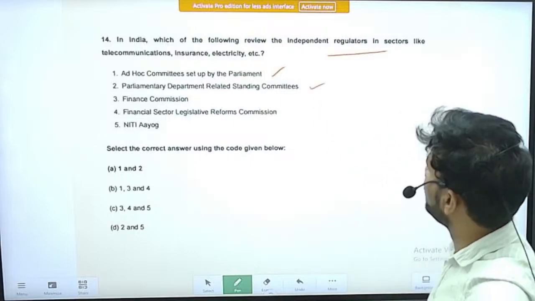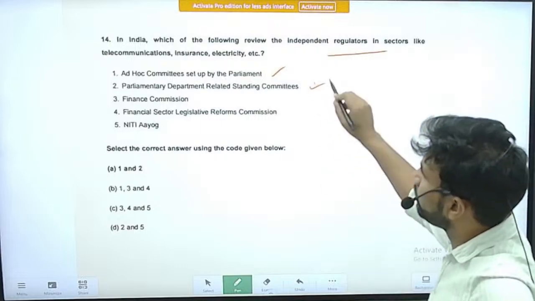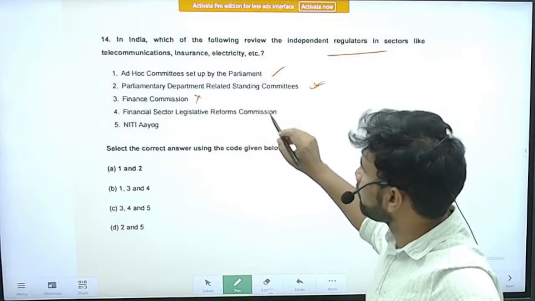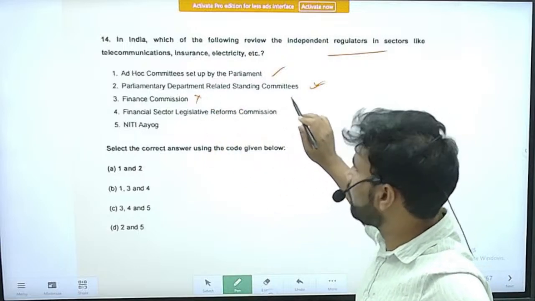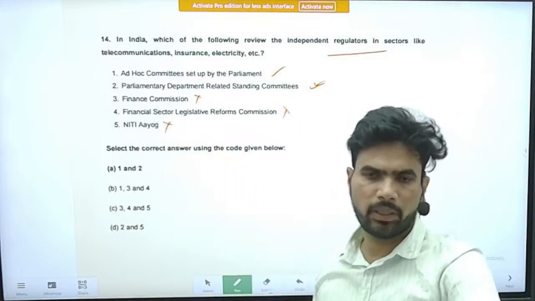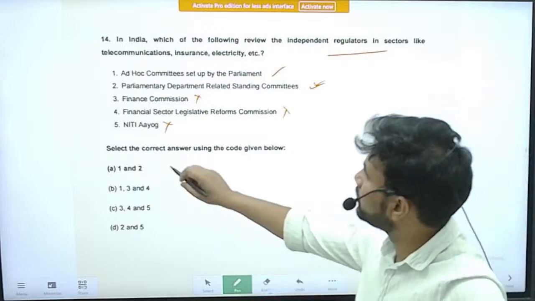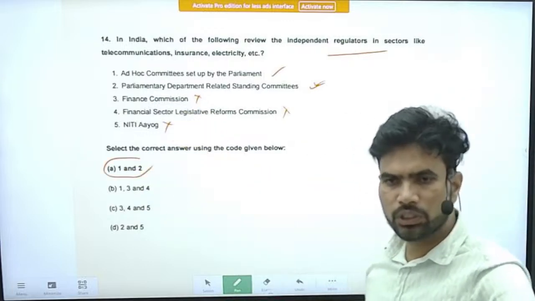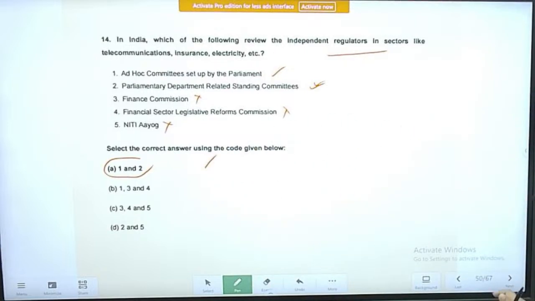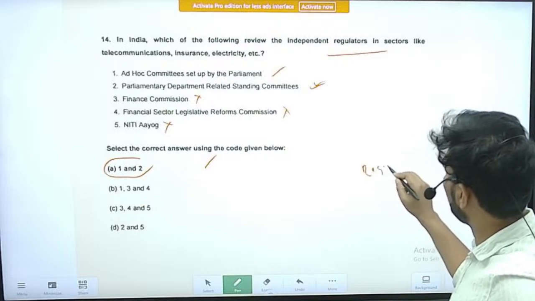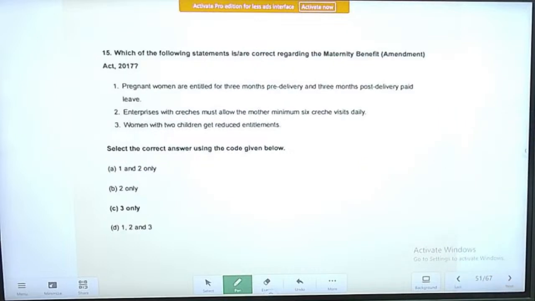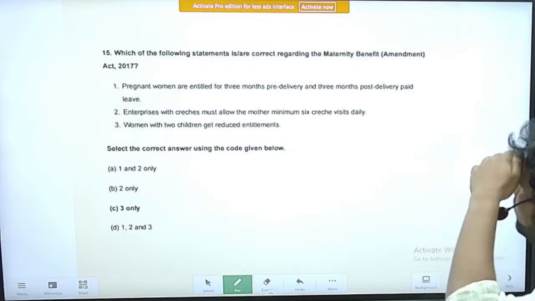Parliamentary department-related standing committees. Yes, they can also inquire. Finance Commission, it cannot. Its functions are completely different. Financial Sector Legislative Reforms Commission, it also does not have the authority. NITI Aayog, its purpose is also completely different. So you can easily answer this question, though the question is lengthy. Correct option is option A, only statements 1 and 2 are correct. This is actually about regulatory bodies. Right. Next question, question number 15.